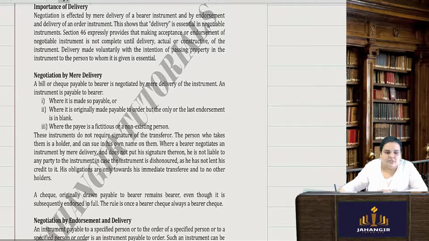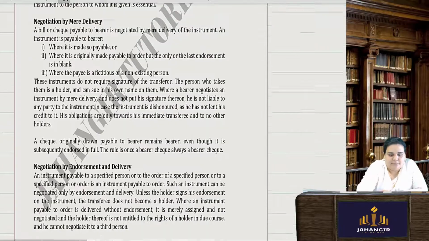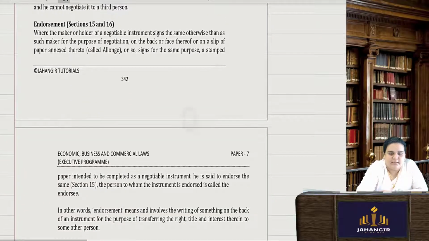Okay, there is an importance of delivery in negotiation. Negotiation में deliver करना पड़ता है. Bill of exchange अगर endorse कर रही हो तो I'll have to deliver the hard copy to the endorsee. Okay, check also I'll have to deliver it. Promissory note also I have to deliver it. Okay, negotiation by endorsement and delivery.